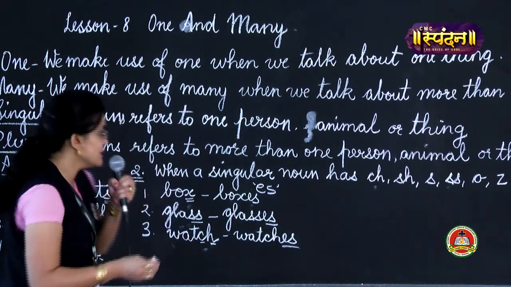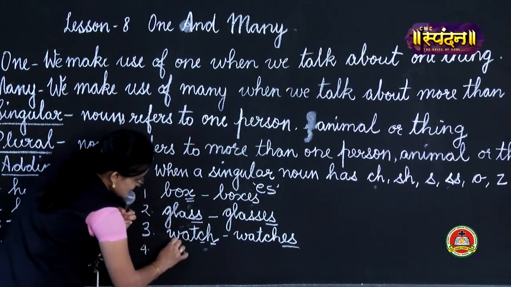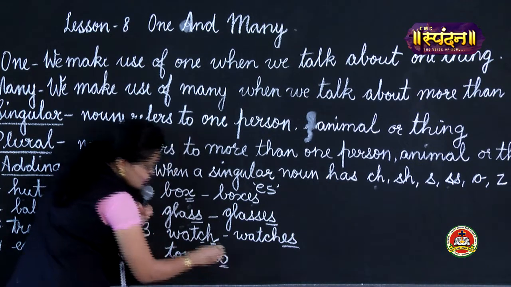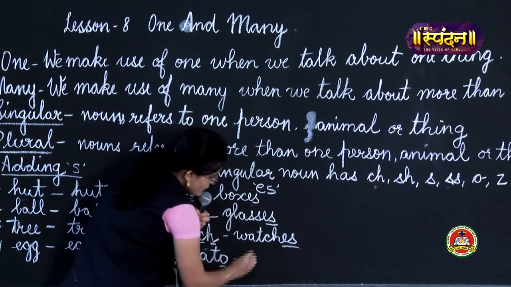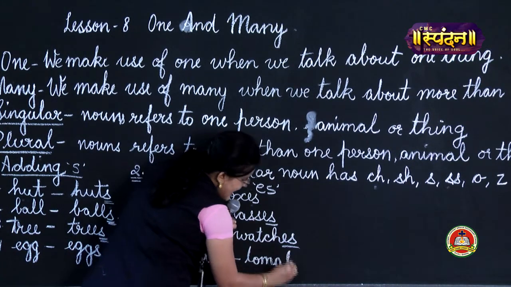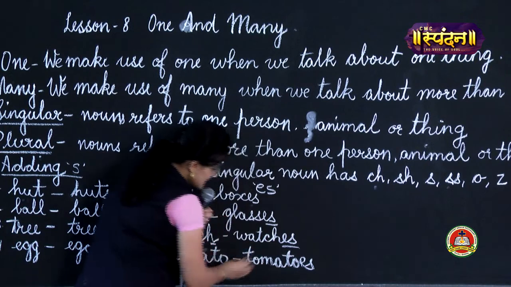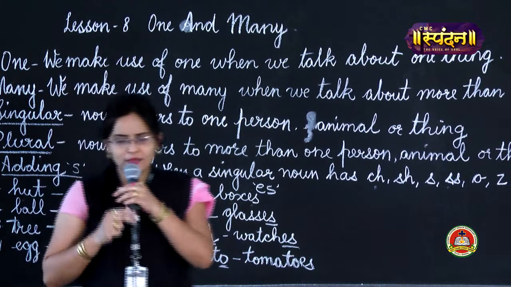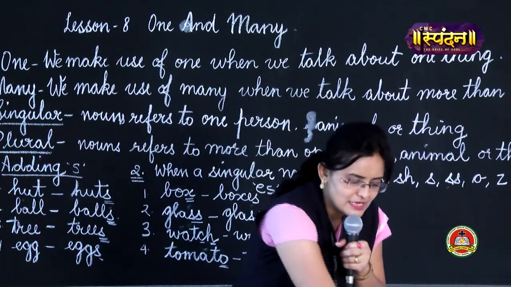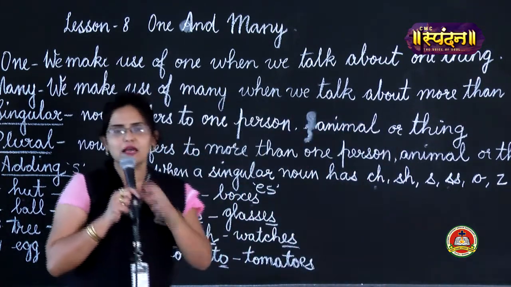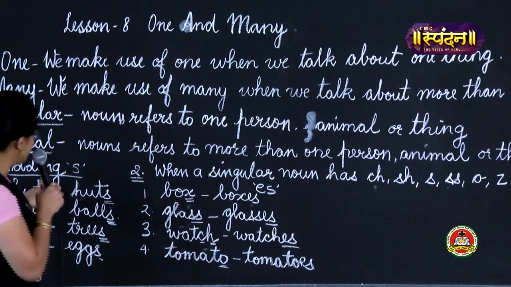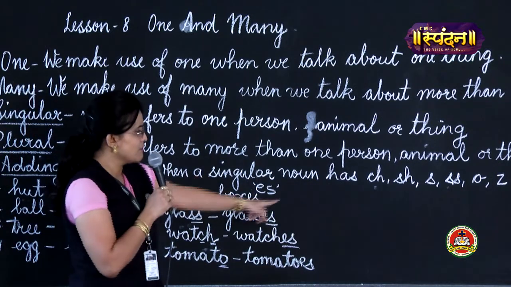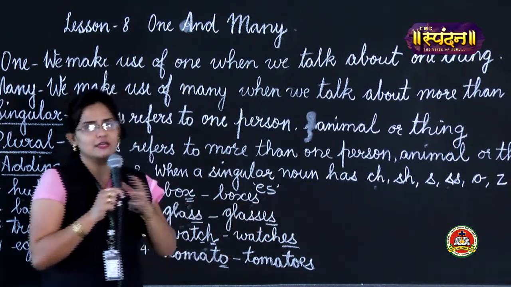Okay. Then suppose I write the next example as tomato. This singular noun is ending with O. So how will you change it into plural? By adding ES to the singular noun. So this singular noun will change to a plural noun. Now, till now we have studied two methods by which a singular noun can be changed to a plural noun. The first one is by adding S to the singular noun, and the second one is by adding ES to the singular noun.